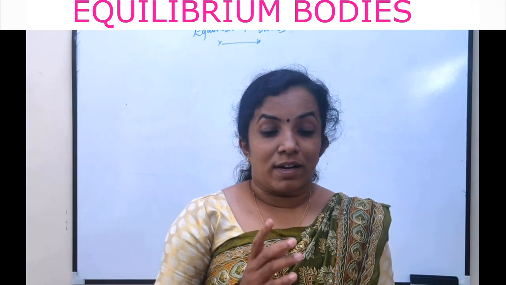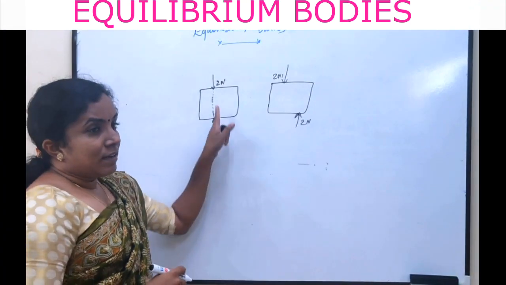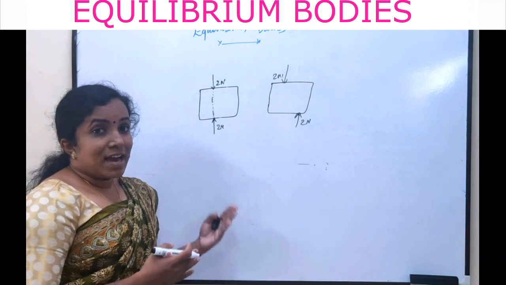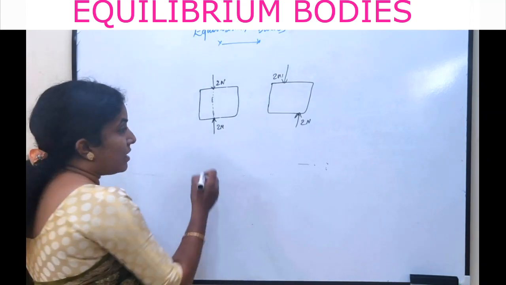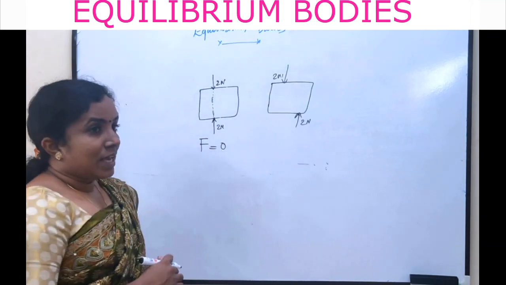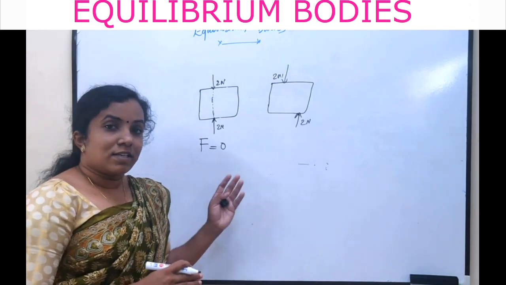The first one is the net force acting on the body is 0. Here, two forces are acting, they are equal and opposite and they are sharing the same line of action. So, the resultant force acting on the body is 0 and it doesn't produce any type of motion. It continues its rest.